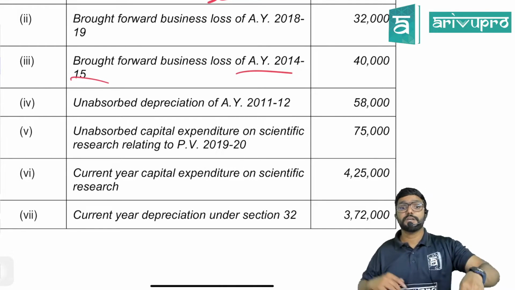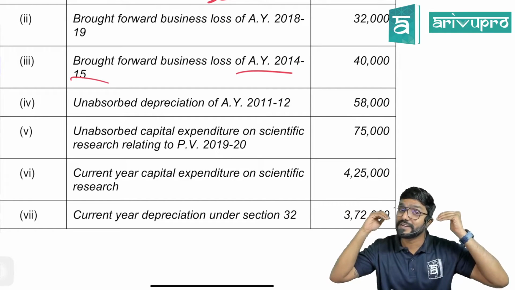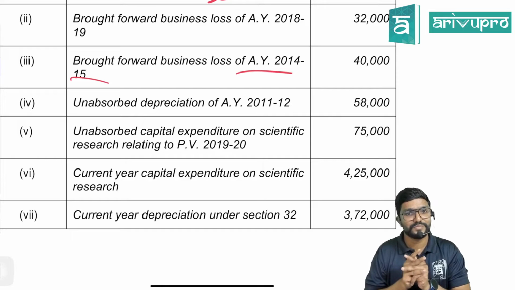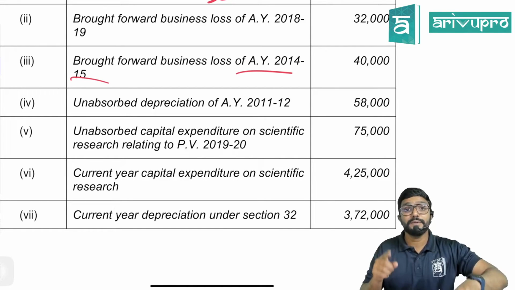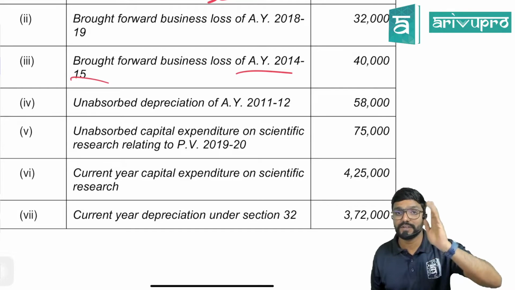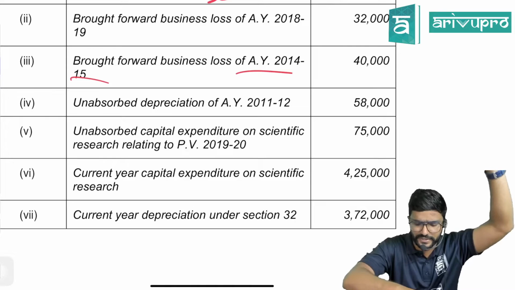Then unabsorbed depreciation relating to assessment year 11-12. Unabsorbed depreciation you can carry forward to any number of years, guys. It has unlimited life. Okay, next. Unabsorbed capital expenditure on scientific research relating to previous year 19-20. Can we claim it? Yes, actually for capital expenditure on scientific research, you have the benefit of carry forward also, same like unabsorbed depreciation, which we already discussed in our regular class, guys.